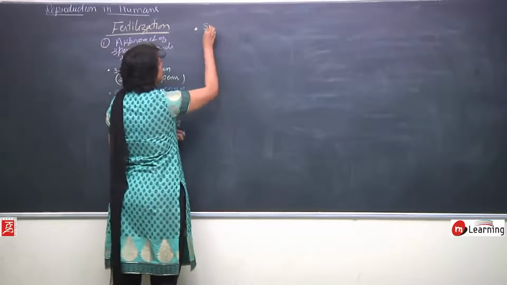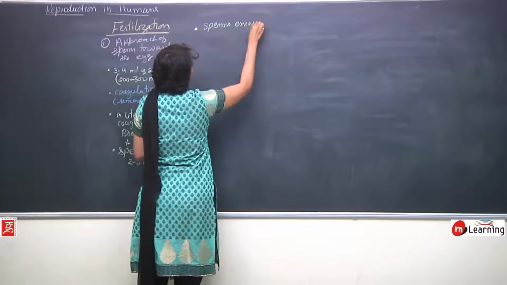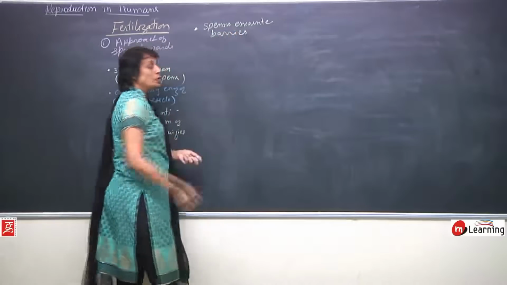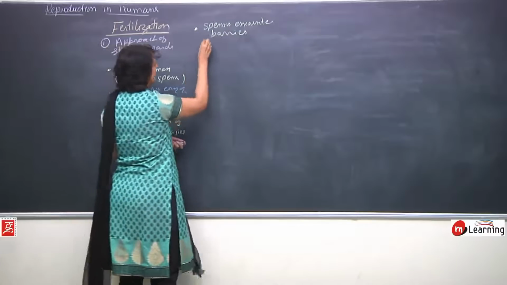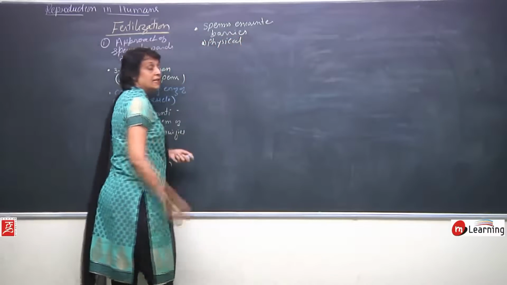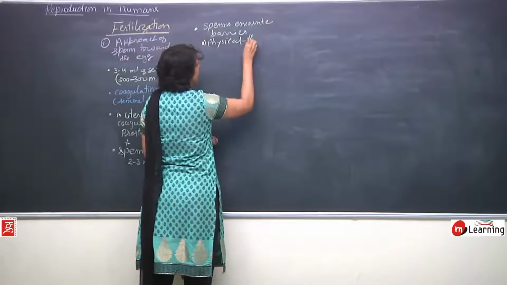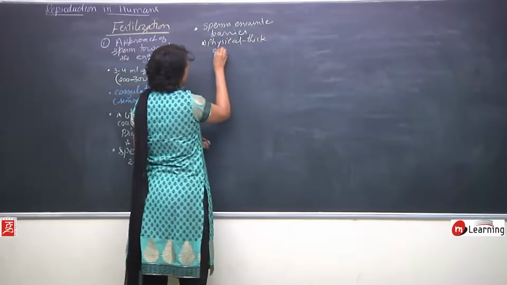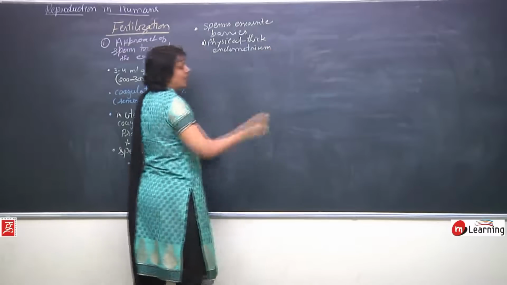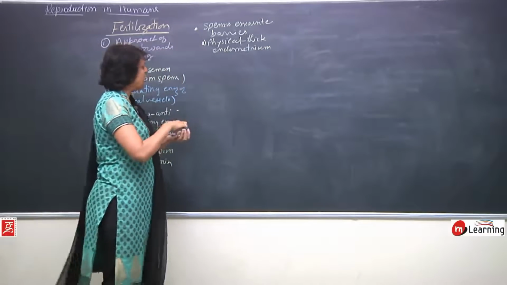So, sperms encounter barriers. There are two types of barriers. One is physical, that is the thick endometrial lining, so they have to swim through those folds which are in between this endometrial lining.